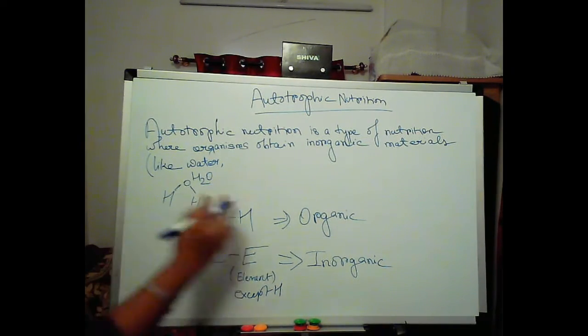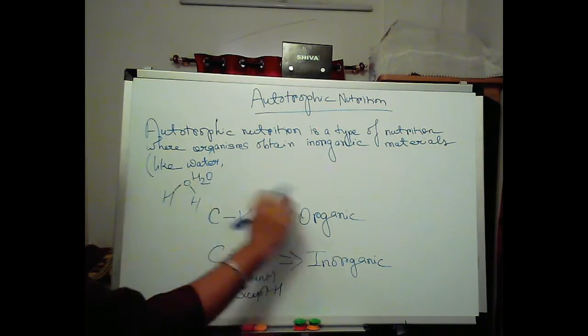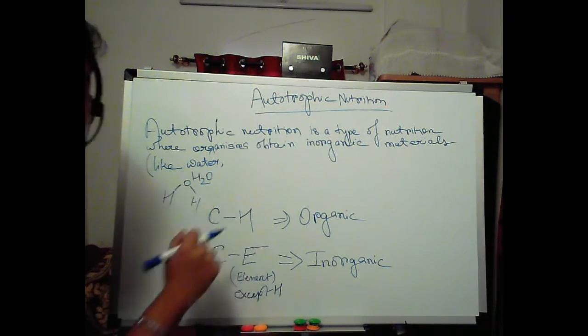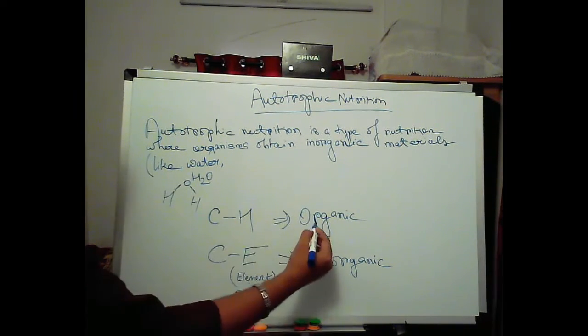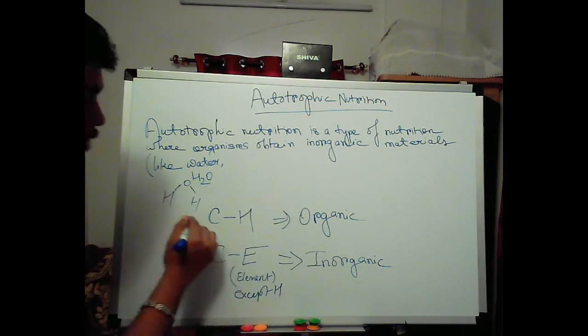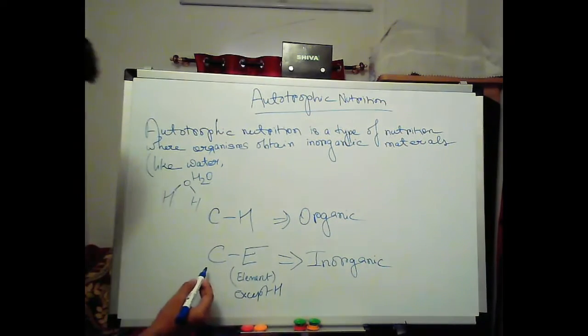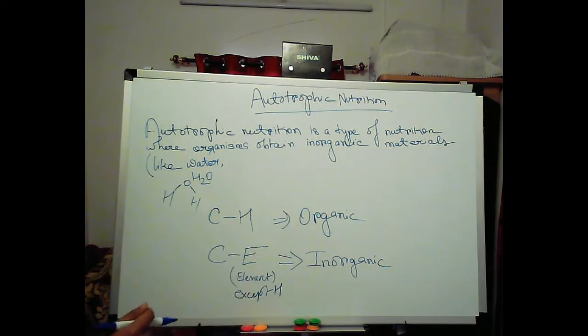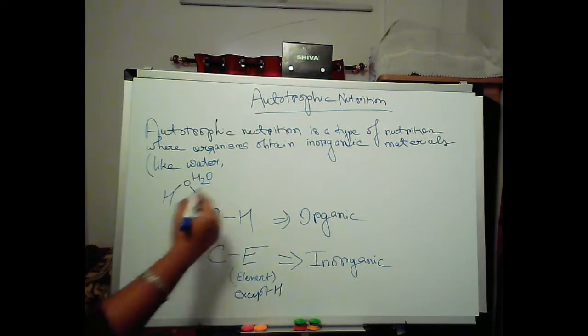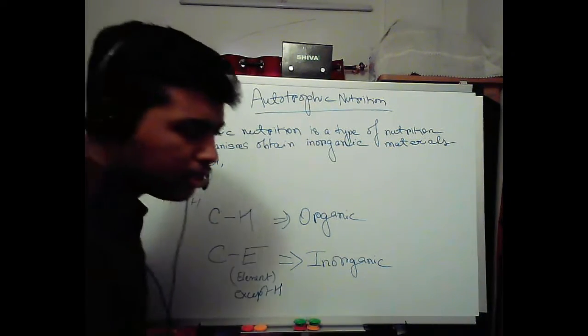Does it contain C anywhere? See the molecular formula. Does it contain any C? No. Then can it be organic? No, because it does not even contain C. How can it be organic? So what do we have? Carbon bonded to H is organic. Carbon bonded to any other element is inorganic.